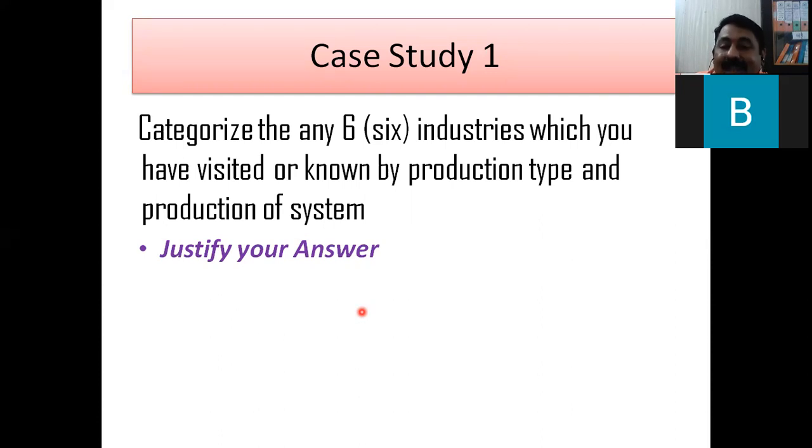Students are able to analyze. Interpret means on your own you are saying that this industry is of this type, and this is the outcome which we will achieve.